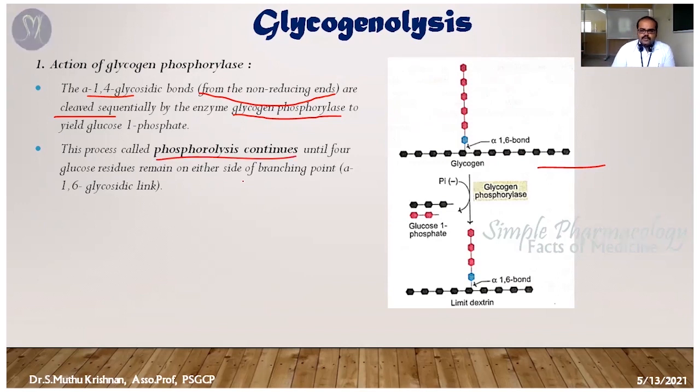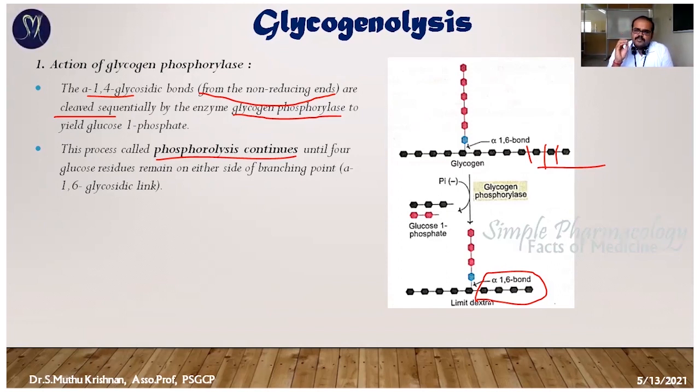You can see here, this is a long chain. Glycogen phosphorylase cleaves exactly the alpha 1,4 glycosidic linkage. It splits off glucose molecules one by one until 4 molecules are left on either side. This is the first step, the action of glycogen phosphorylase enzyme.